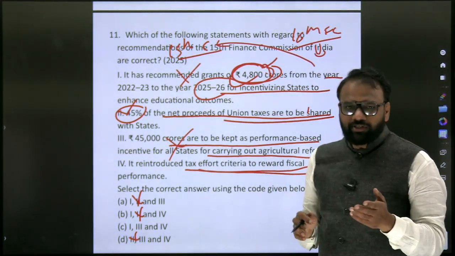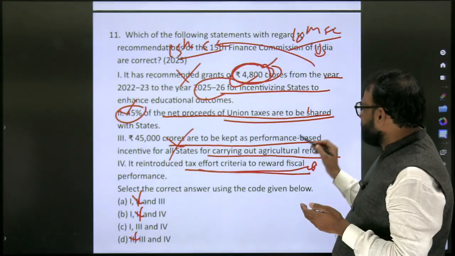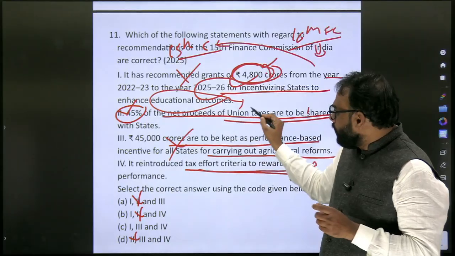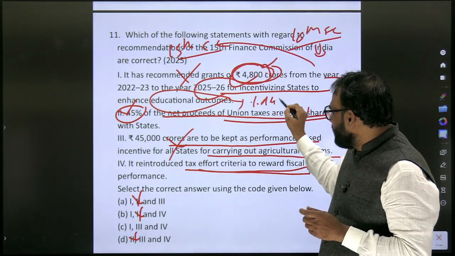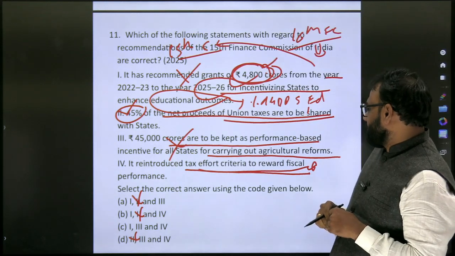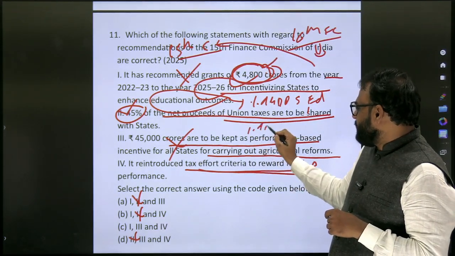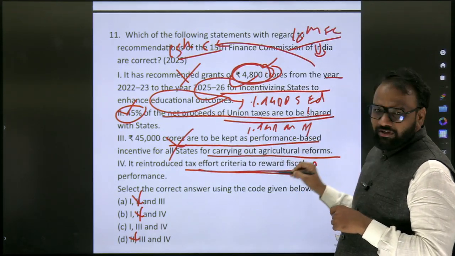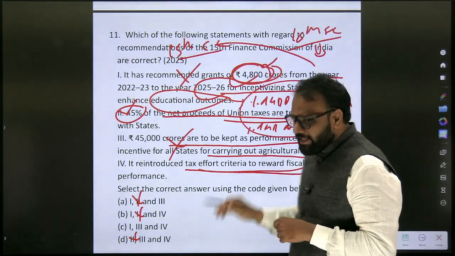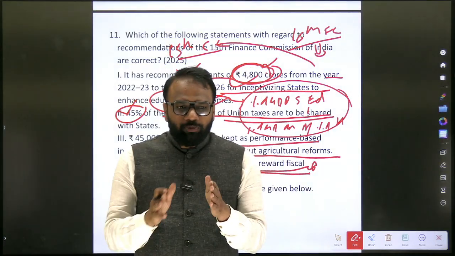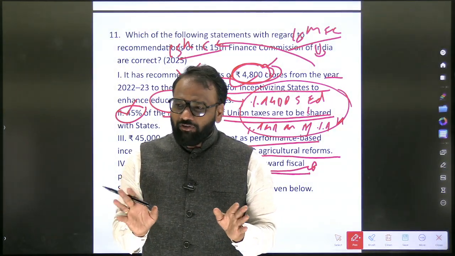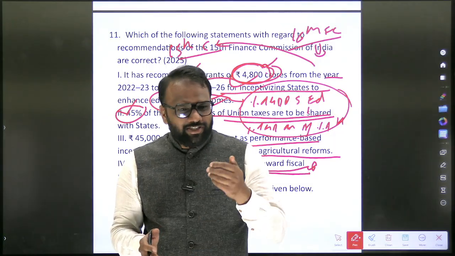So here, out of curiosity, from the mains point of view, to enhance educational outcomes, what you can do is note the percentage of GDP spending on education, the percentage of GDP being spent on agriculture, and the percentage of GDP being spent on health. These are the 3 things which you can note down from the current year's economic survey or budget. For this, you need not read the content. Just search on the internet.